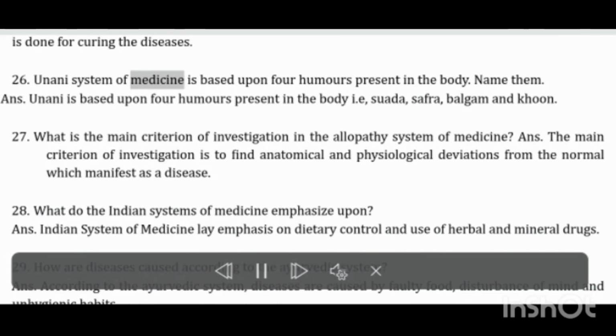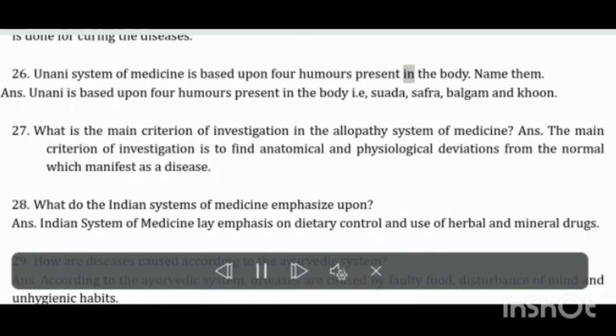Unani system of medicine is based upon 4 humors present in the body. Name them. Unani is based upon 4 humors present in the body: Idoti, Swada, Safra, Balgam and Khoon.